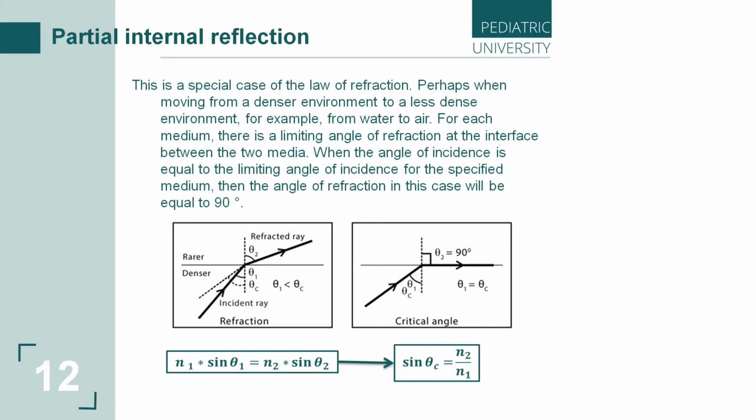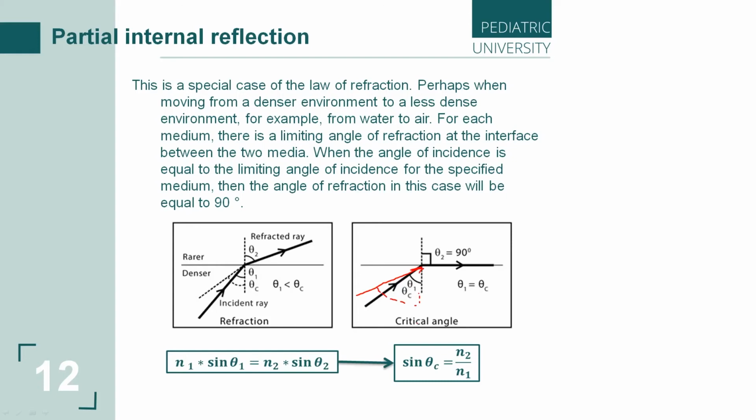This is partial internal reflection, when the incident angle is the same as the critical or limiting angle for this matter. After that, the refracted angle will be 90 degrees. What happens if we continue to increase the angle of incidence, so that our incident angle will be more than the critical angle, for example, like here?